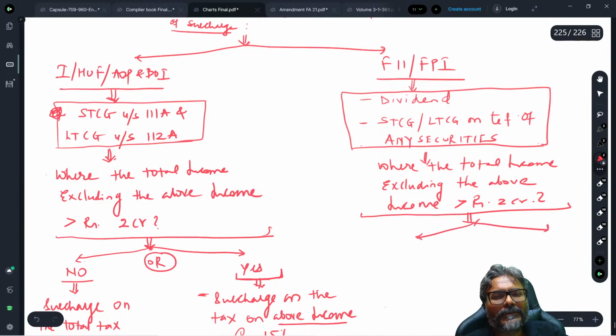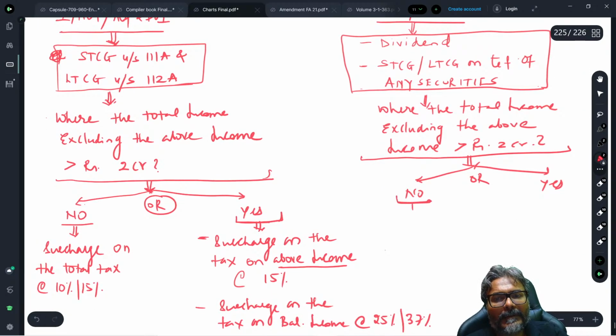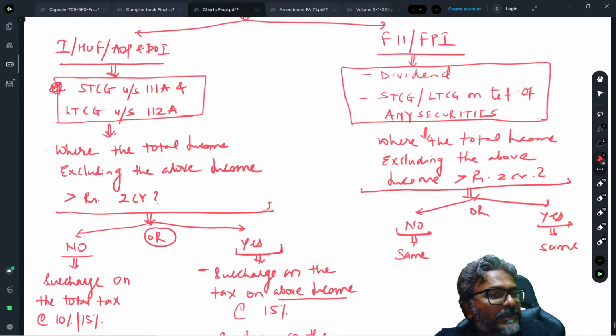Same, it could be yes or no. When I'm writing 'same', it means the same thing which is there in the previous slide, whatever version that you've done. I'm not repeating it again. I hope that all of you are clear with this for now.